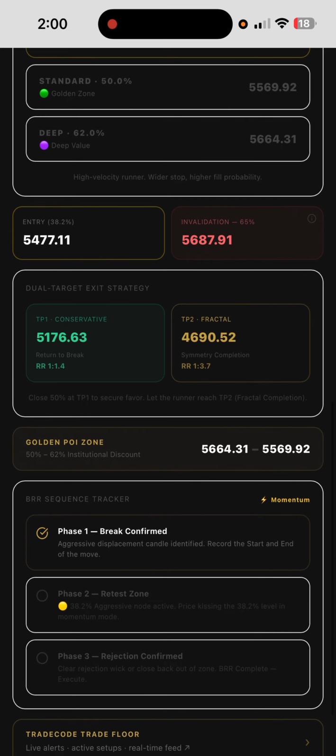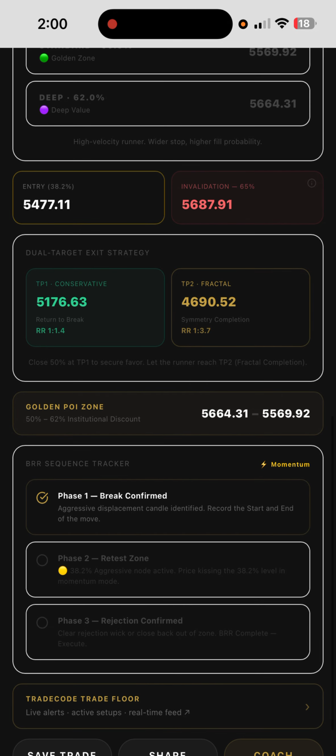Then we also have a golden POI zone because let's just say the market ain't perfect. It might not hit one of our numbers. It might just come to this golden zone. So we have a clear zone, a 50% and a 62% institutional discount zone. So this is giving you all this.